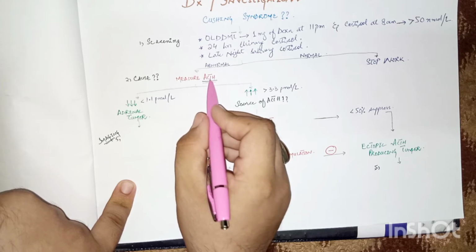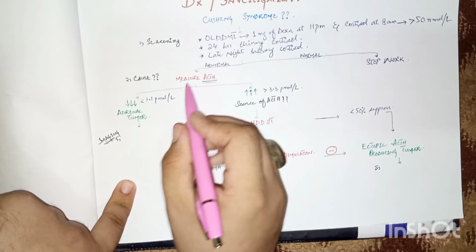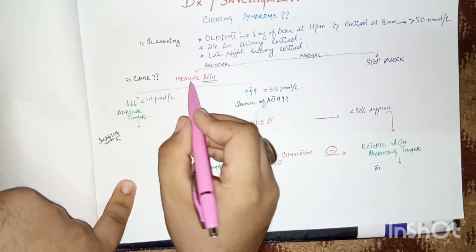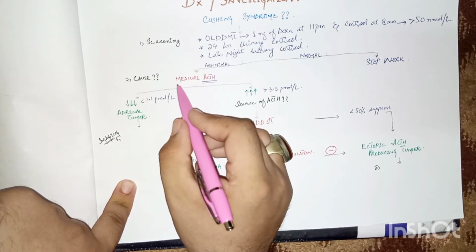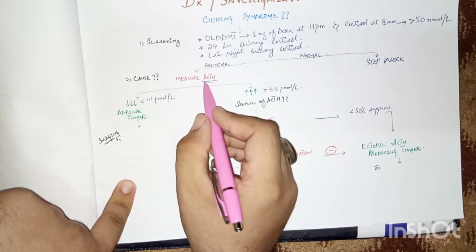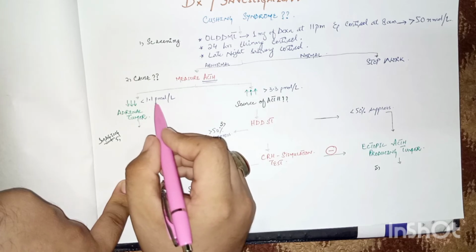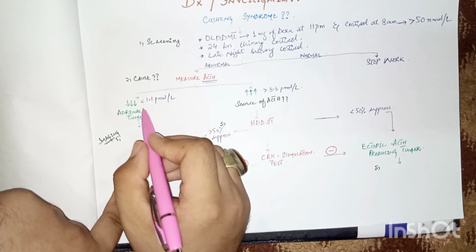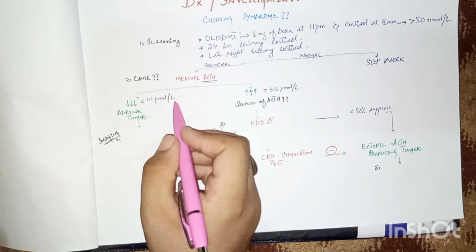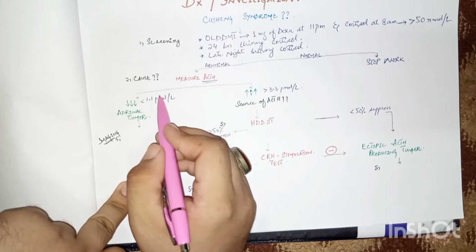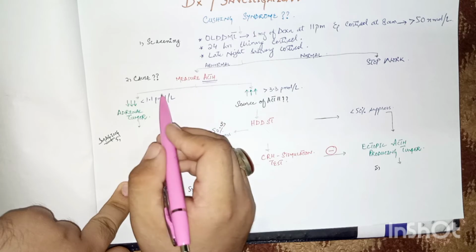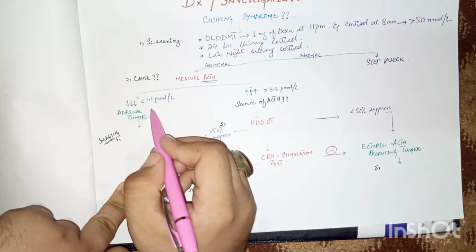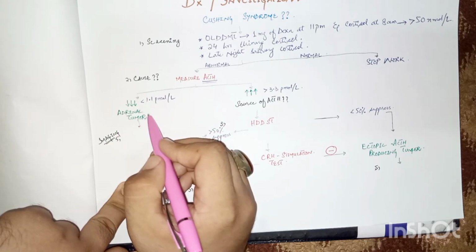And inhibit these ACTH or CRH and ultimately try to decrease the levels of cortisol. But if so, we are measuring the ACTH levels in this case. If the ACTH levels are below 1.1 picomoles per liter, it is suggestive that the cause is adrenal tumor, because in adrenal tumor ACTH levels are low. The problem is not in the pituitary or the hypothalamus; the cause is present primarily within the adrenal gland.